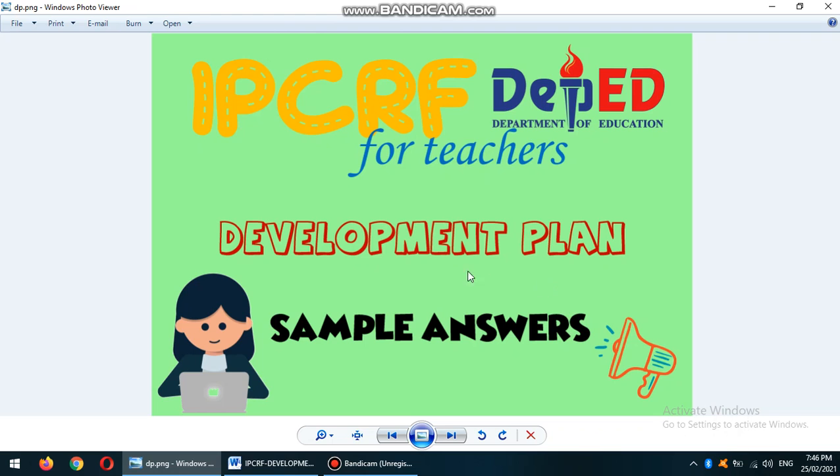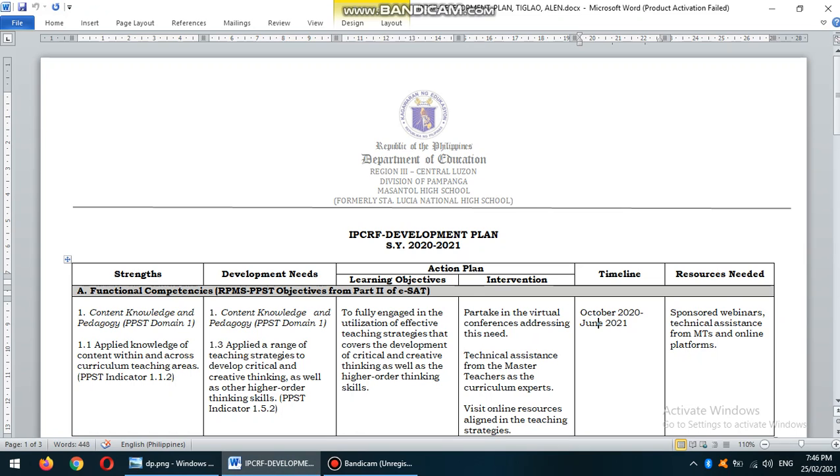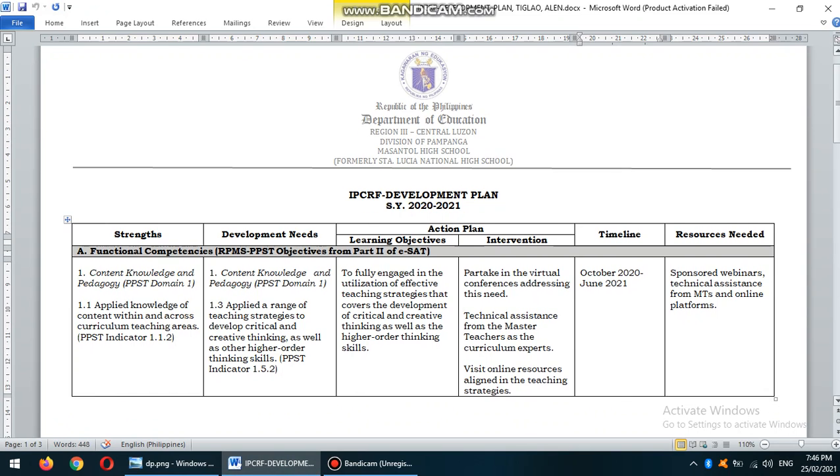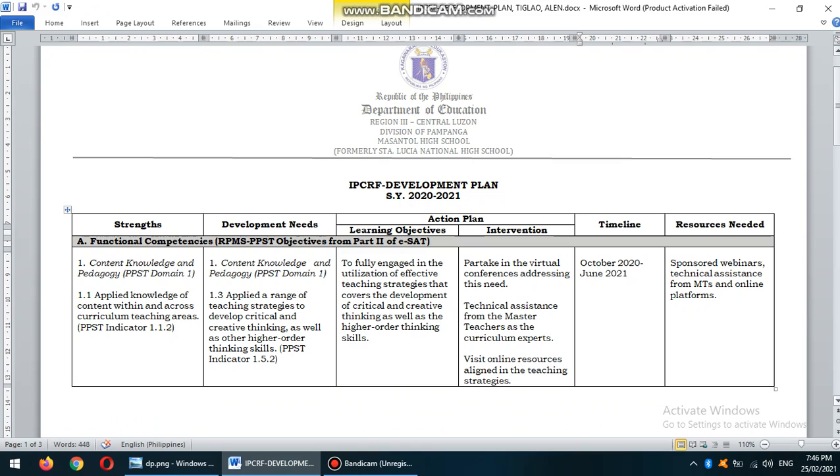Now, I have here a sample of a development plan. First things first, I just want to provide you a note that this IPCRF development plan for the school year 2020-2021 is only crafted based on my responses of ESAT.